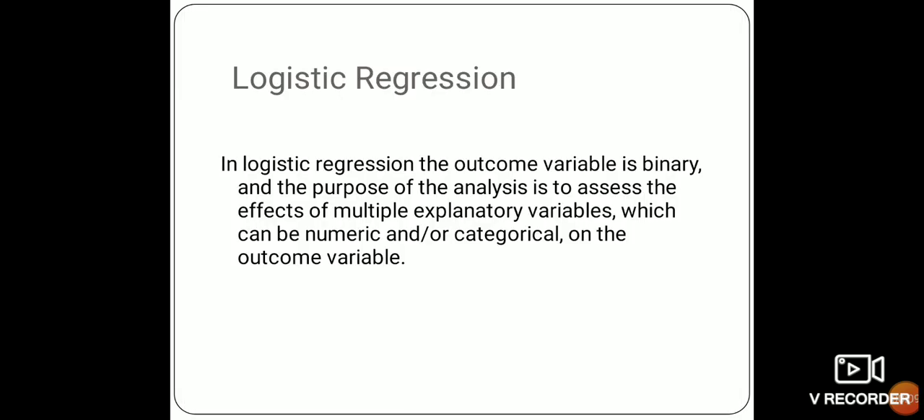In logistic regression, the outcome variable is binary and the purpose of the analysis is to assess the effects of multiple explanatory variables, which can be numerical or categorical, on the outcome variable. In this, the dependent variable is binary. If we have a binary variable, then we have only two options, 1 and 0, 1 for true or success and 0 for false or failure. The goal of logistic regression is to find the best fitting model for the independent and dependent variable relationship.